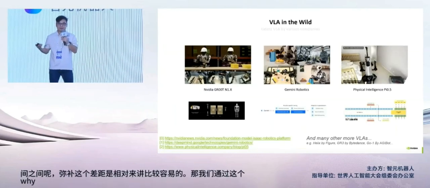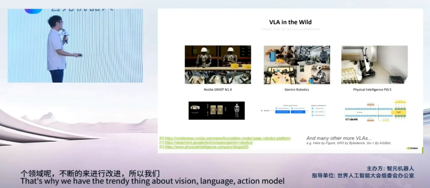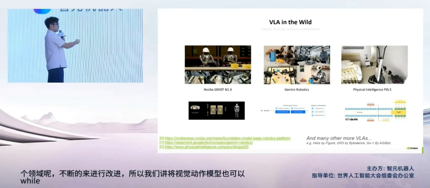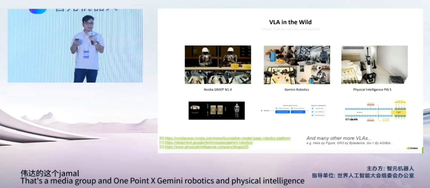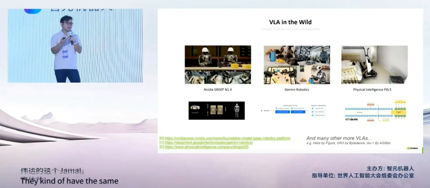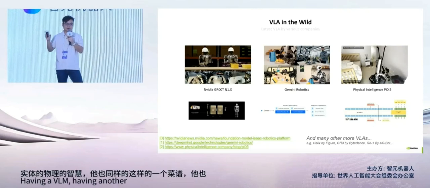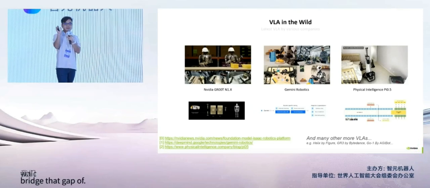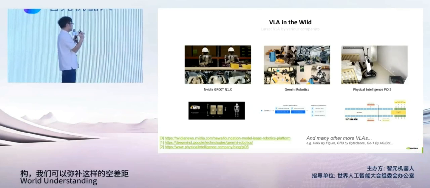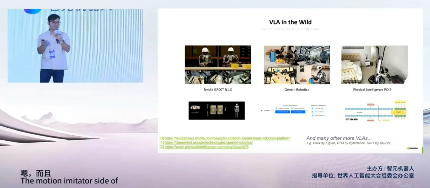That's why we have the trendy thing about vision language action models in the wild. There's NVIDIA GR00T, 1X, Gemini Robotics, and Physical Intelligence. They kind of have the same recipe, right? Having a VLM, having another DiT or flow matching architecture that bridges that gap of world understanding and also the motion imitator side of low-level policy.